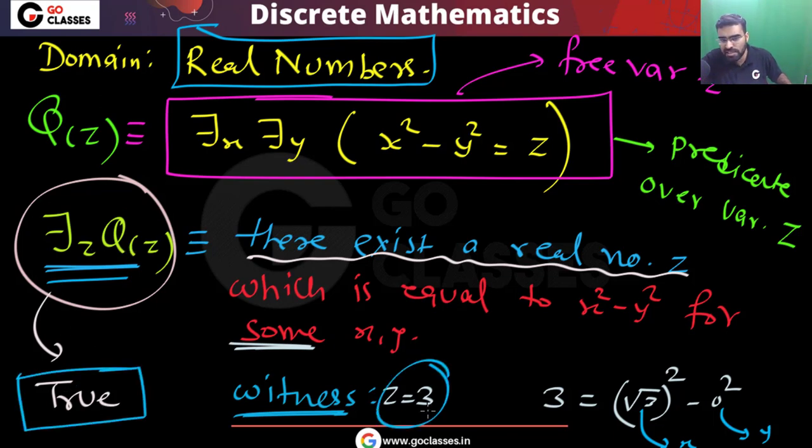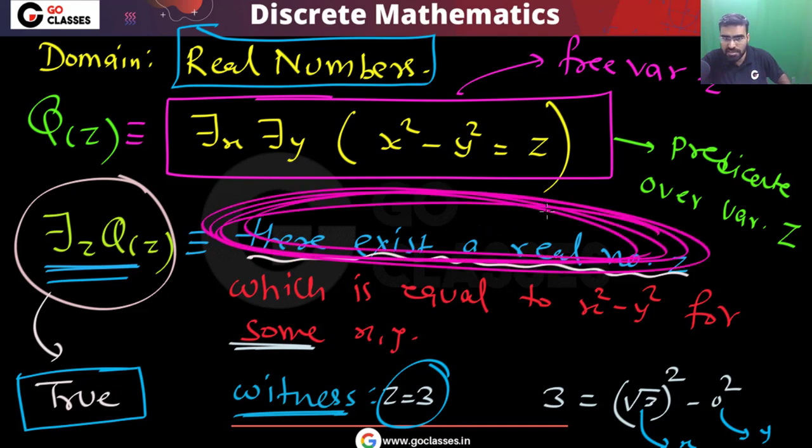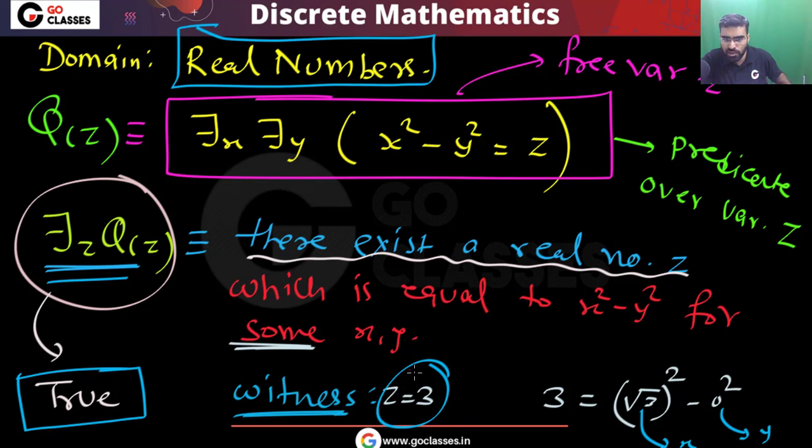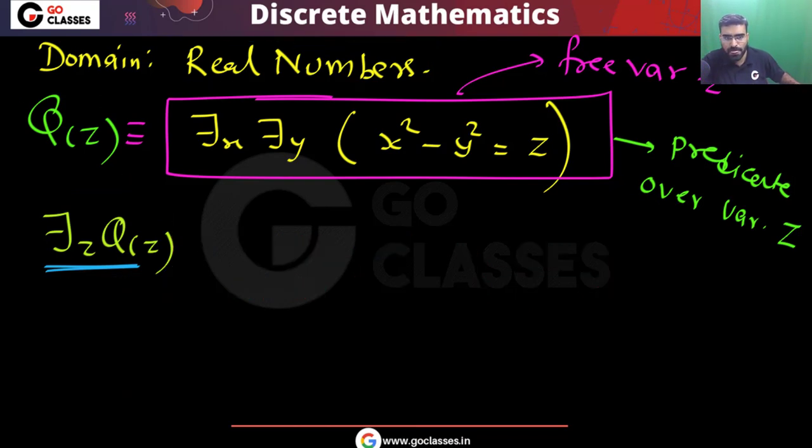And what is the witness? You can take the witness as z equal to 3. This statement says that there is at least one real number z which is equal to x square minus y square for some x comma y. So you can simply see this z equal to 3 is equal to square root of 3 whole square minus 0 whole square. I am taking x equal to root 3 and y equal to 0. So you can see this statement is true.